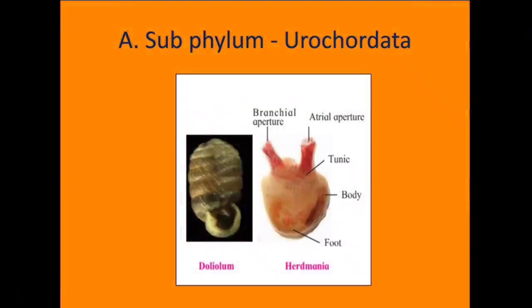Subphylum Urochordata. These are marine animals. Their body is covered by skin like test or tunic. Larvae of these animals are freely swimming and notochord is present in the tail region of the larvae. Hence they are called as Urochordata. Larvae metamorphose into adults after settling at bottom of the sea. Generally, these animals are hermaphrodites. For example, Herdmania, Doliolum, etc.